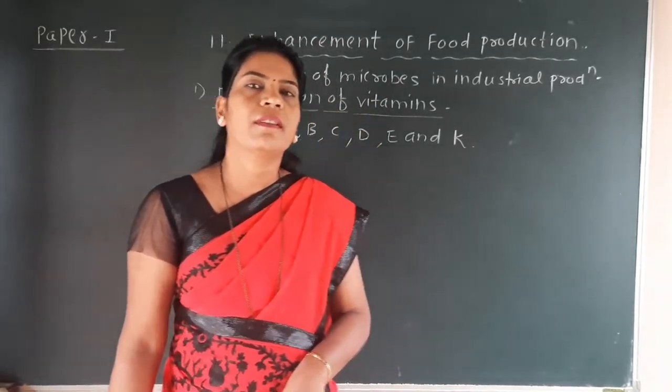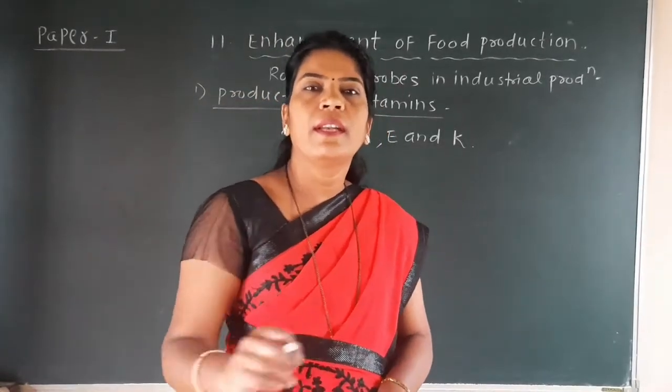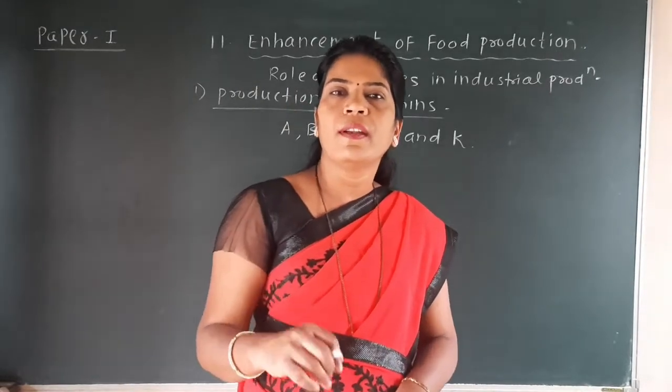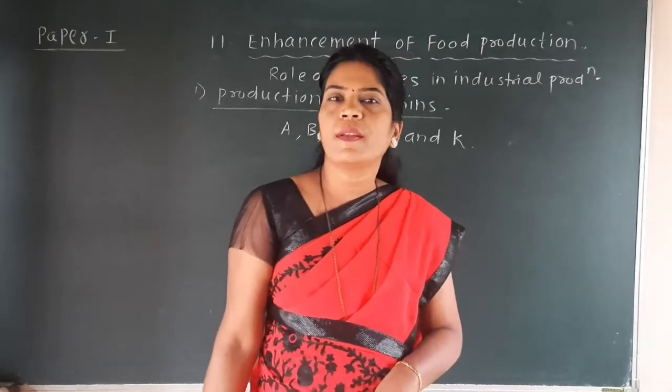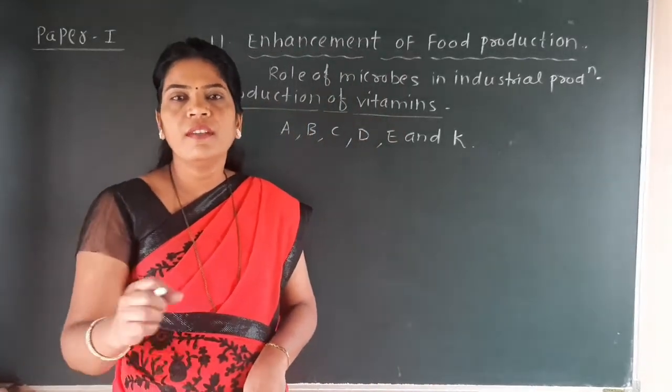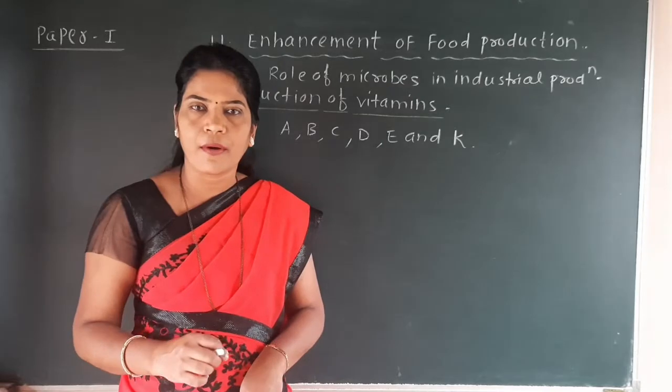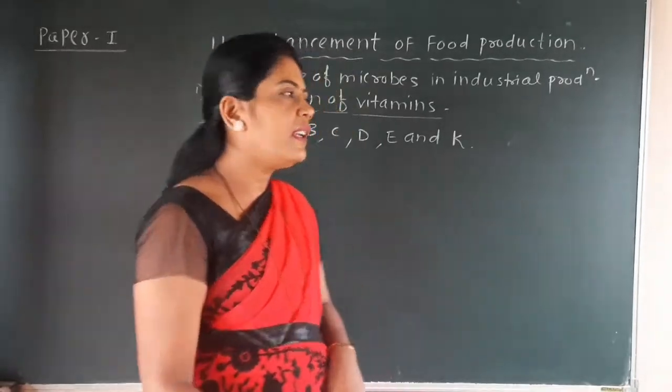Life sustaining processes means they are required to maintain our healthy life. They prevent us from a number of disorders which are due to the lack of some important vitamins.